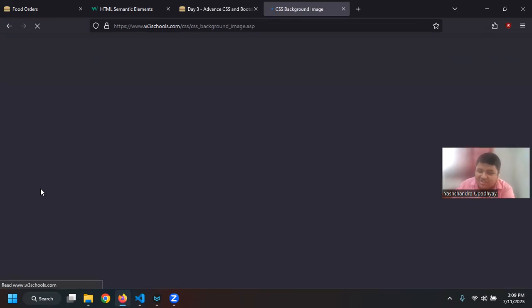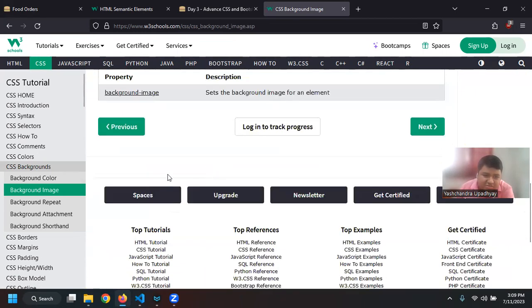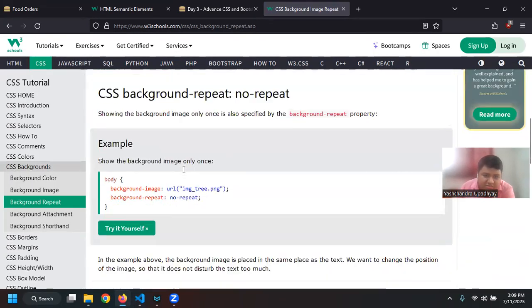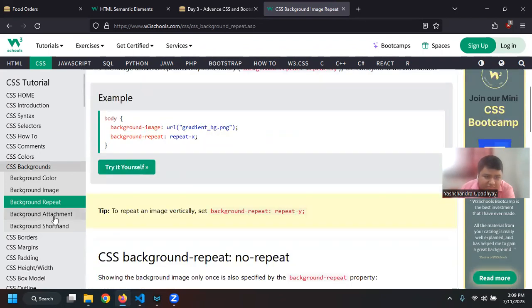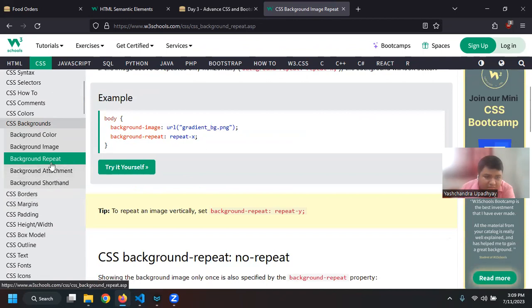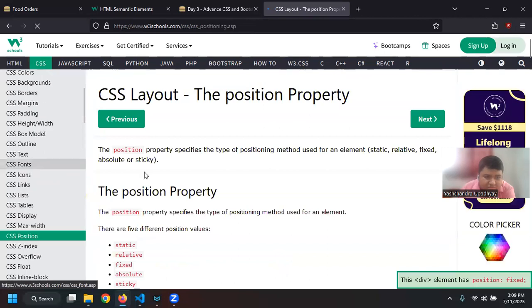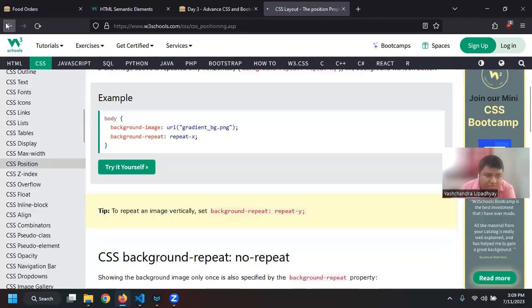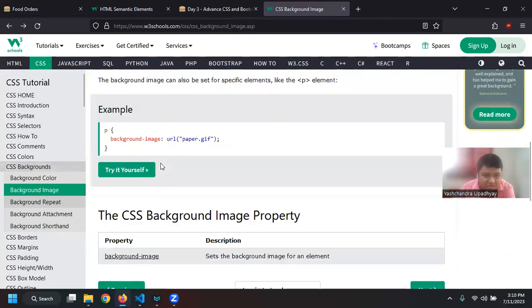We also have background image. This is also a really important topic for CSS. So we have background image, where what I can say is, if I just go here, which is much better. Let me see. Yeah, sorry. There is a background image.